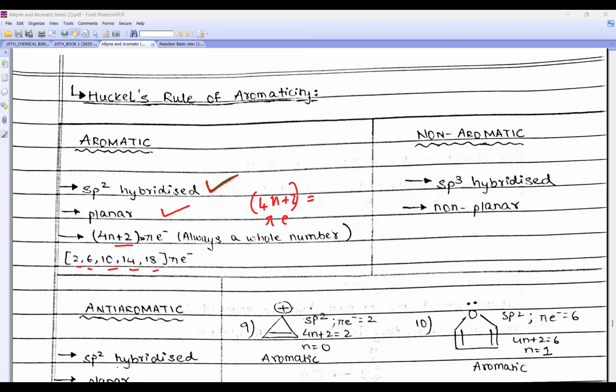You will not understand this, but you just remember, whenever I add this 4n+2, it should come equal to the total pi electrons. 4n+2 is equal to the total pi electrons, and the value of n should come out a whole number. Then only n will be a whole number, and then only it will be aromatic.